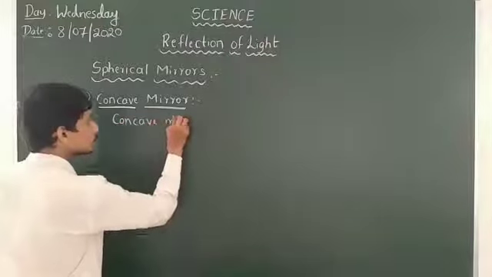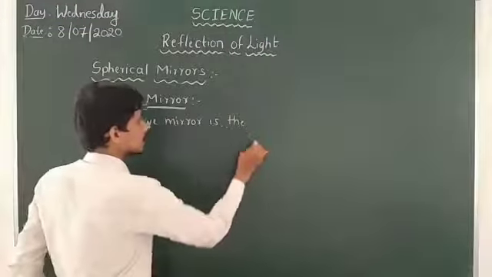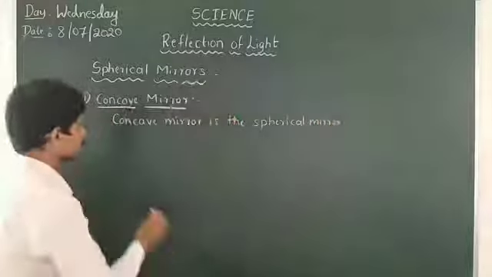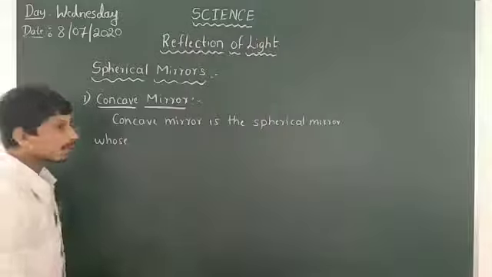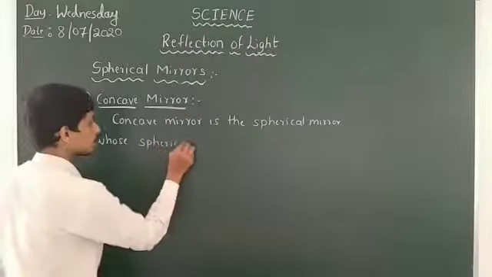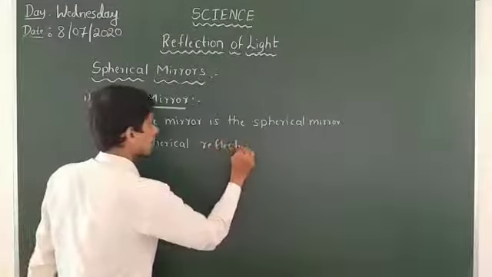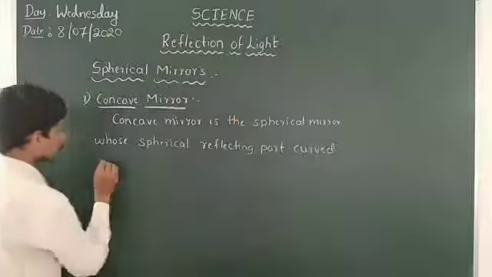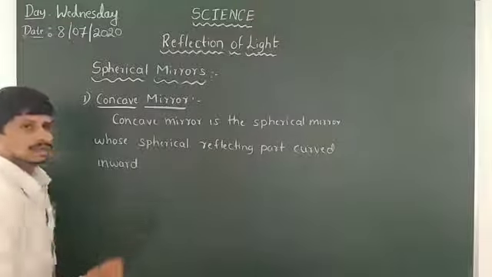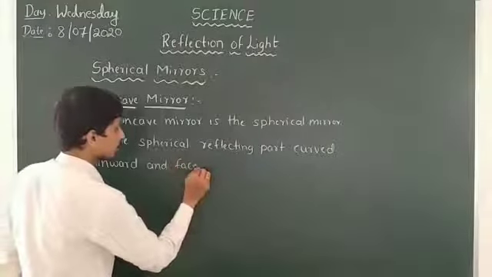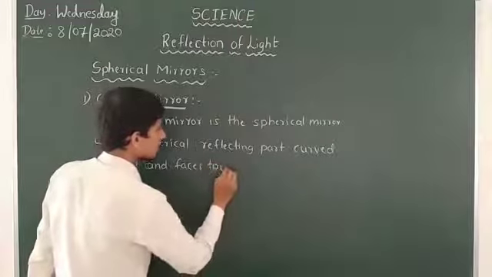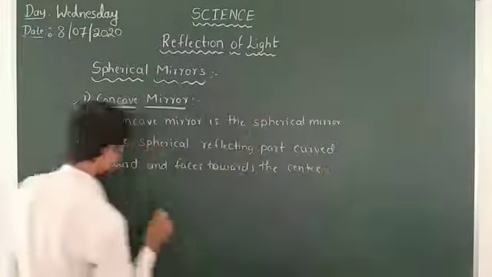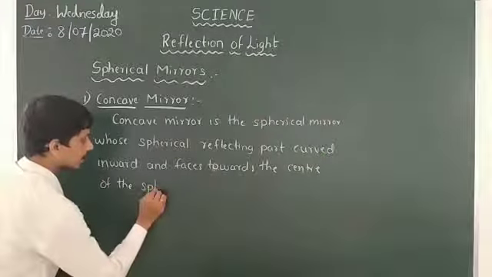Concave mirror is the spherical mirror whose spherical reflecting part is curved inward and faces towards the center of the spherical reflecting surface.